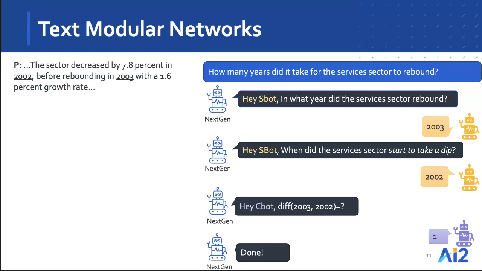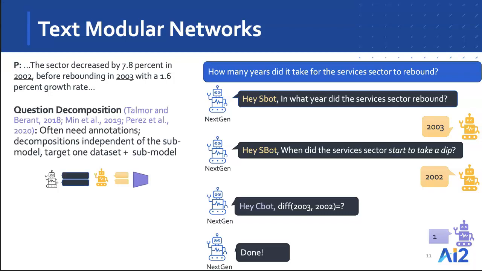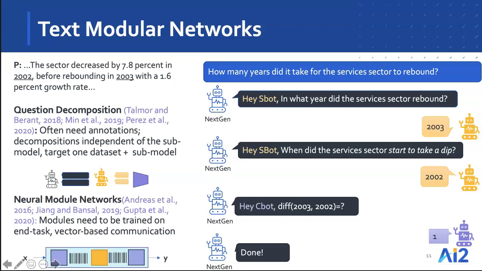And that is basically our proposed Text Modular Network framework, where we train this NextGen model to generate sub-questions for appropriate models in their language. We iteratively call NextGen and these submodels and repeat the process till we find the final answer. And so while question decomposition has been explored before, they often need additional annotations and generate submodel independent decompositions. Neural module network architectures are modular architectures that have been used for question answering, but they do not have this natural textual communication that you can see in the example here, and they do not reuse existing models to solve these datasets.